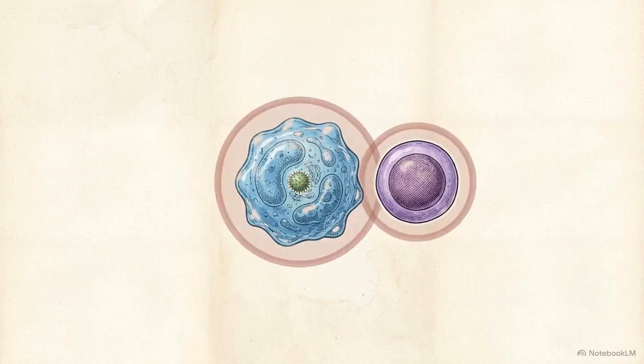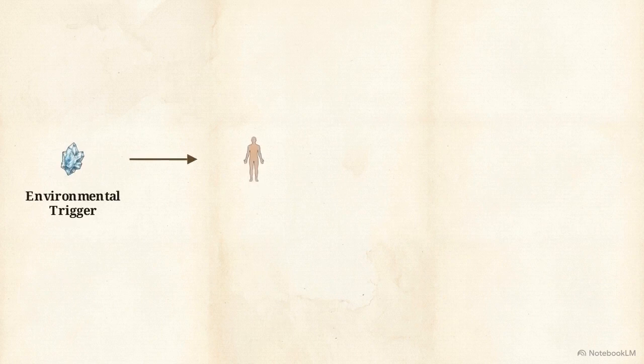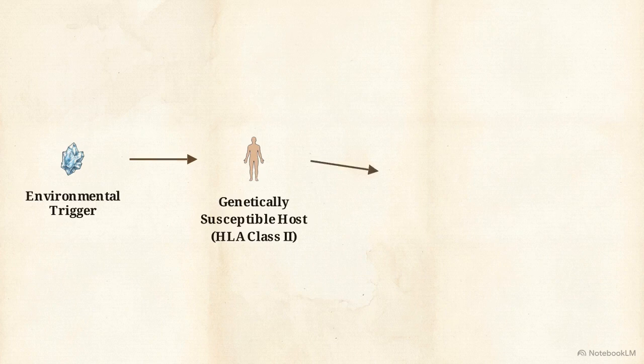In sarcoidosis, the immune system fails to execute this shutdown. We can map this failure starting with an environmental trigger, like a bioaerosol. While usually harmless, in a host with specific HLA class II alleles, the immune system mounts an exaggerated adaptive response. Instead of standard clearance, the macrophages trigger a massive Th1 response.